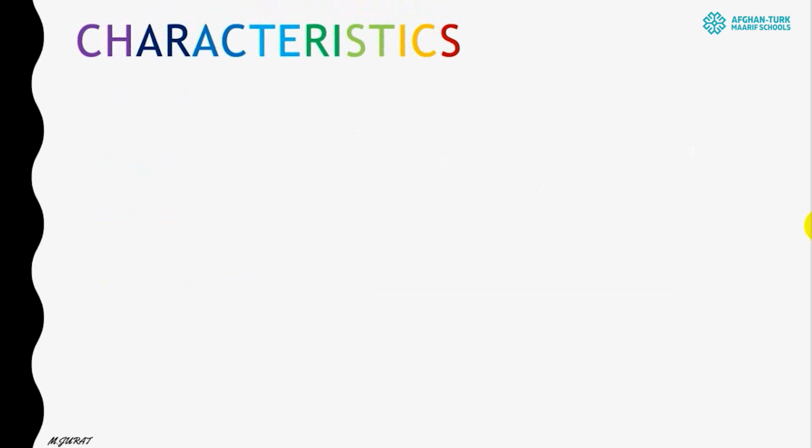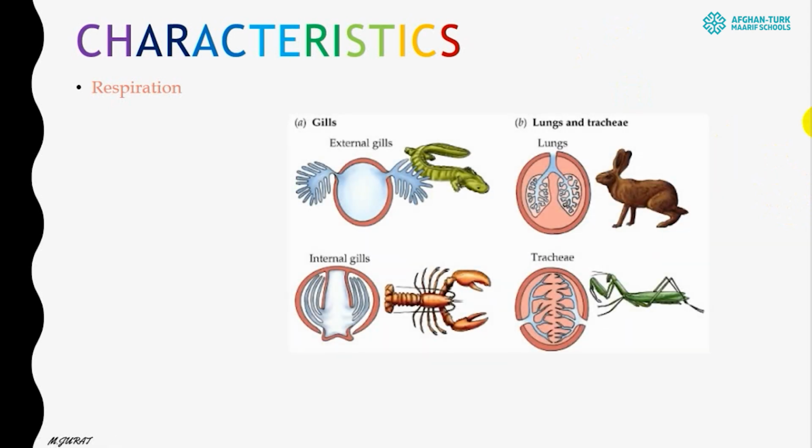So let's continue our lesson with some other features and characteristics, like respiration. All animals are doing respiration, or exchanging gases. So what is respiration? Respiration is a process in which a living organism exchanges gases, taking in oxygen and releasing carbon dioxide. They do that in order to release energy from the food particles that they used during the day. In different animals there are different structures by which they exchange gases.